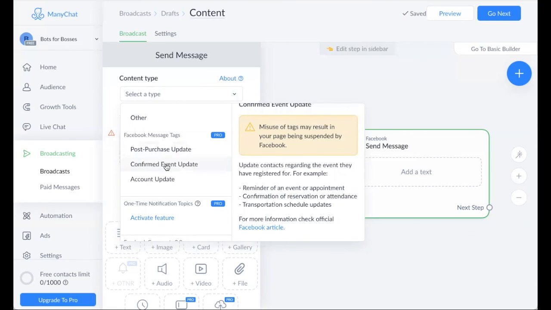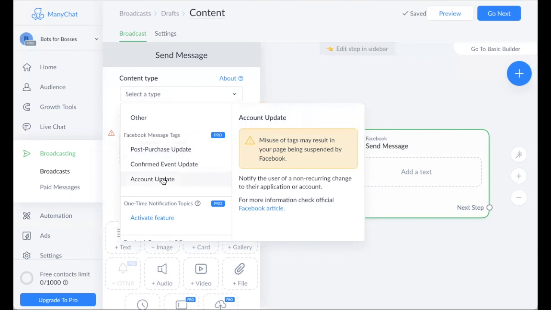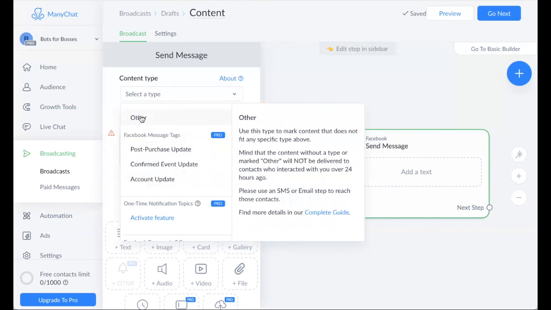For confirmed event updates, this is obviously about when they decide to register or sign up. Maybe it was for a webinar, maybe it was for a virtual event or an in-person event, something like that. This is a reminder of that appointment, okay? Confirmation of their attendance or transportation and things like that. And then lastly, the account update, which is just to notify a user of a non-recurring change to their application or their account. So if you're not sure, when in doubt, selecting other isn't going to be the worst thing in the world.